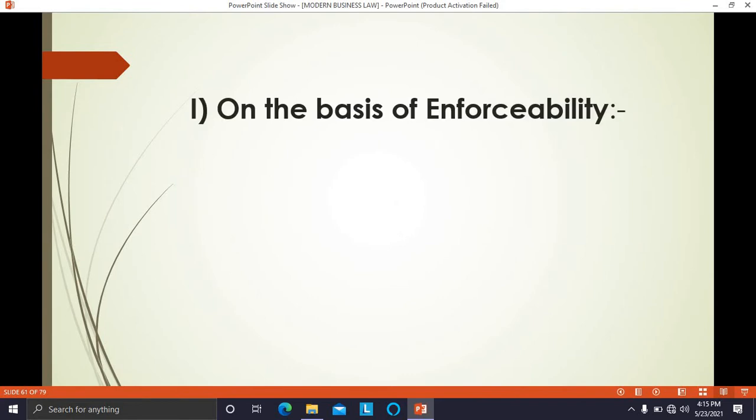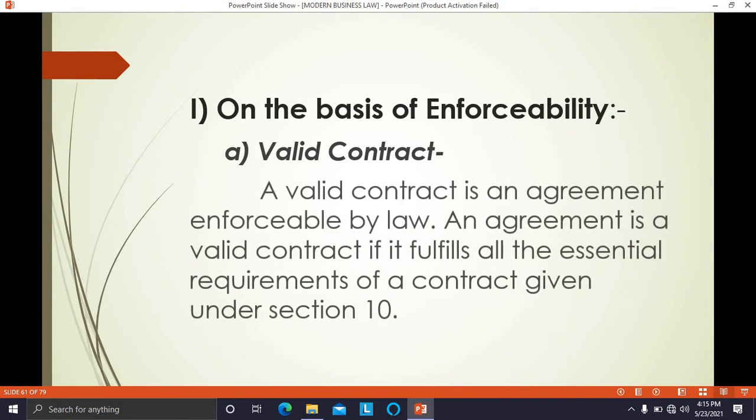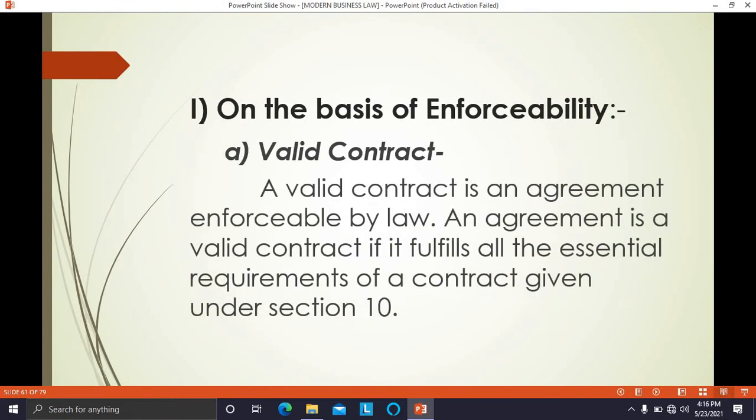The first classification is made on the basis of enforceability. On the basis of enforceability, the first type of contract is valid contract. Now, what does it mean by valid contract? A valid contract means it is an agreement which is enforceable by law.